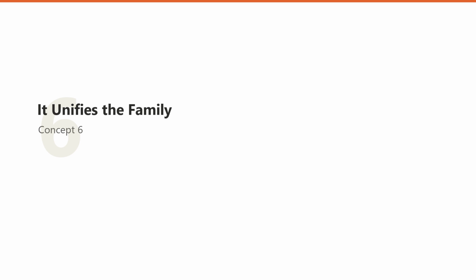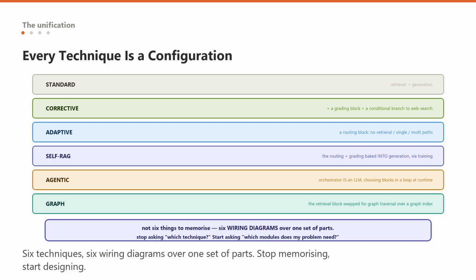On to number 6. The payoff. Every technique is one arrangement. This is the concept the whole series was building toward, so let us make it explicit and complete. Take the same box of modules, retrieval, grading, routing, re-ranking, generation, orchestration, and watch every technique in this series appear as one arrangement of them.